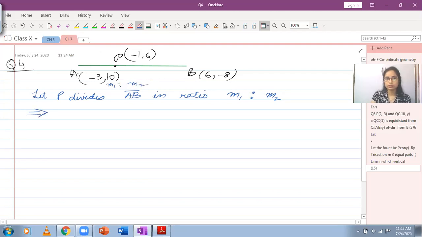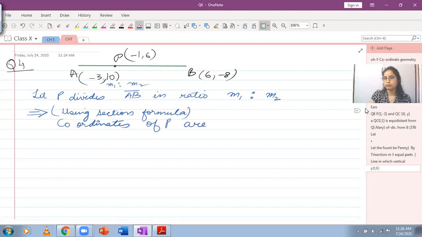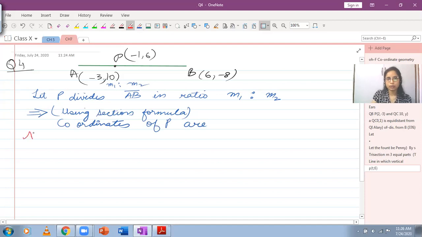And using this, we can write a relation between the coordinates of A, B and the coordinates of P. So rather than writing x, let's just write down the abscissa.